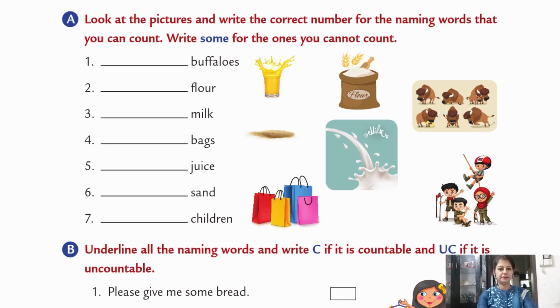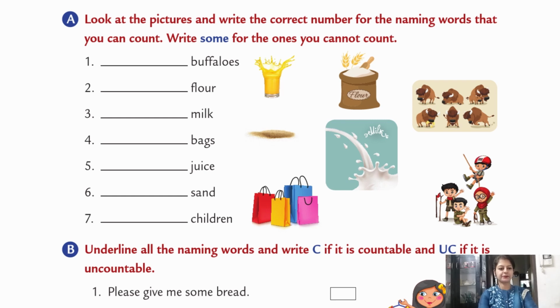Second is dash flower. Flower is uncountable, so we can say some flower. Third, dash milk. Milk is uncountable, so we will write some milk. Fourth, dash bags. Let's count. 1, 2, 3, 4. 4 bags.